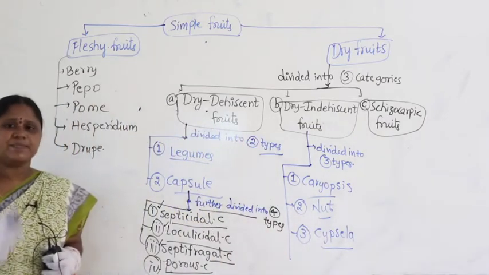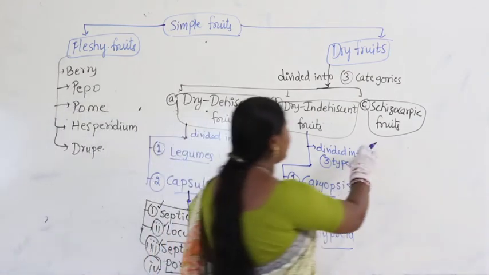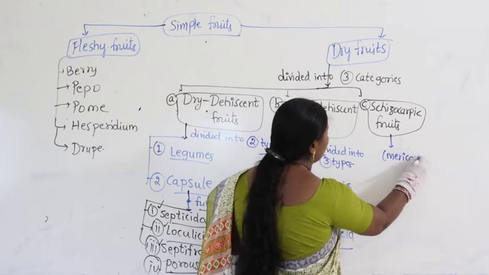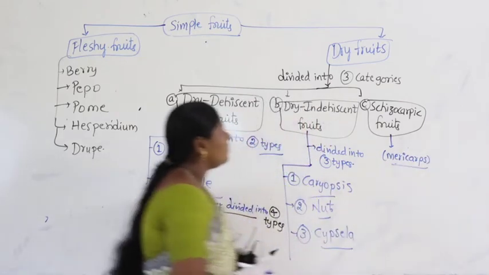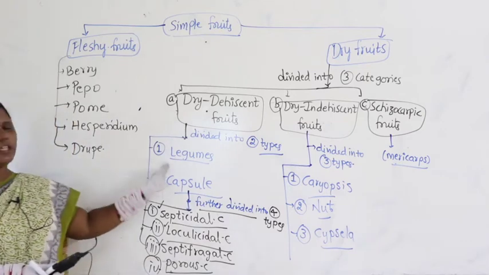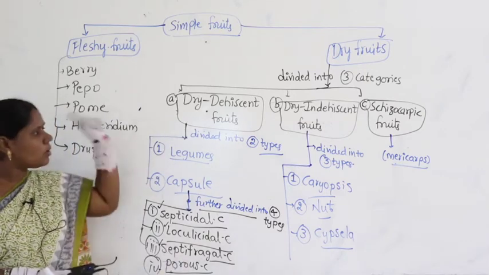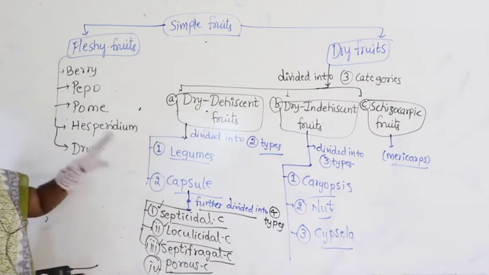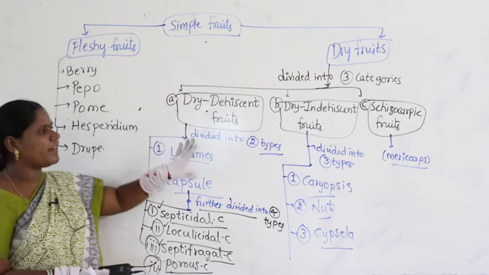Caryopsis, nut, cypsella. Coming to schizocarpic fruits, try to remember one simple one called mericarps. What are mericarps? I will let you know later. When we discuss each one, we need to discuss it in detail along with all types and examples. Guys, if you can practice everything in terms of block diagrams.